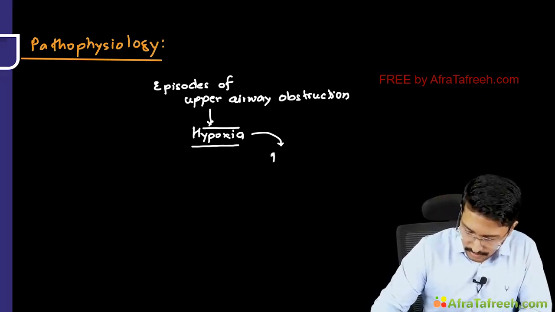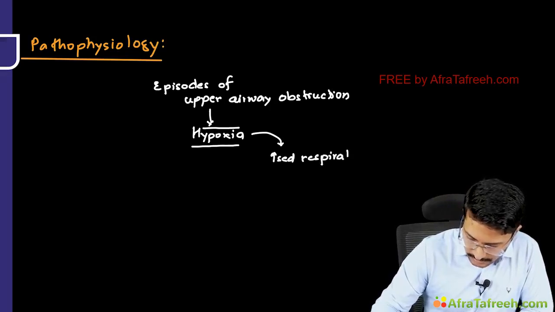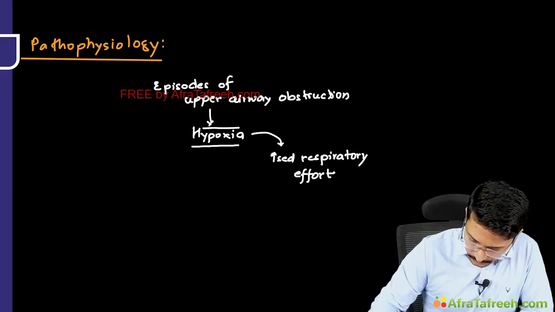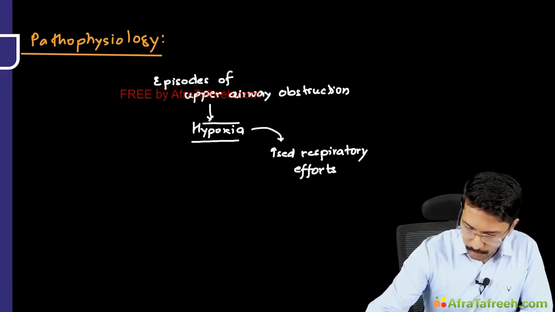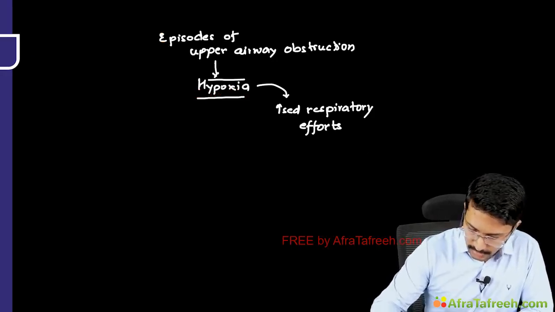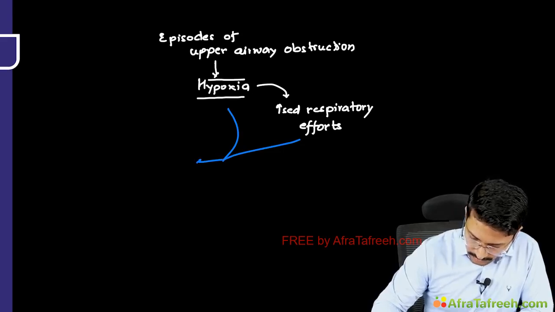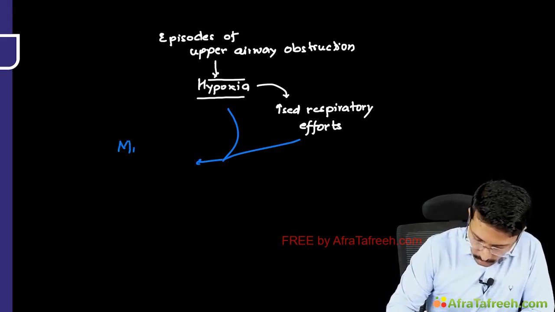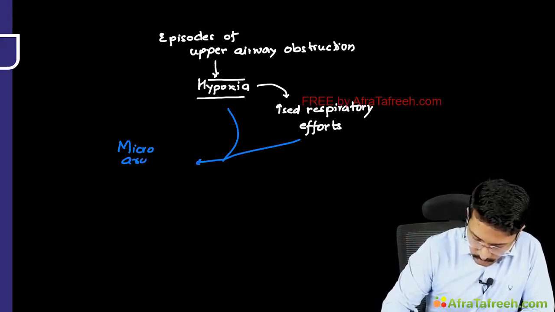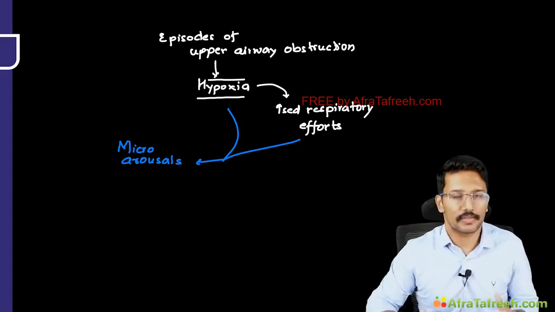So there will be increased respiratory efforts to overcome the hypoxia that is evolving. And we have to understand that both of these, hypoxia and increased respiratory effort, will trigger arousals. I would rather call them micro arousals, because most of these arousals last for seconds, not minutes, right?